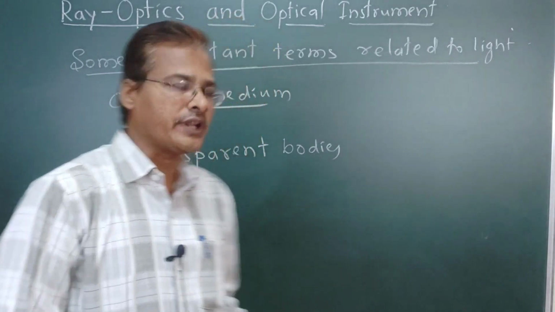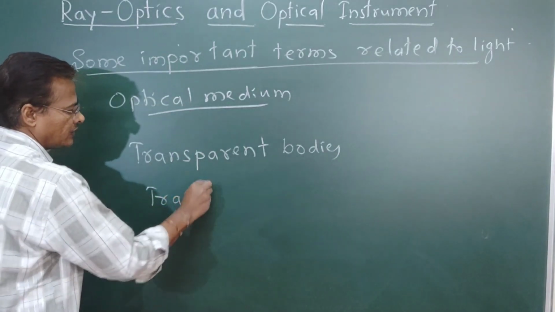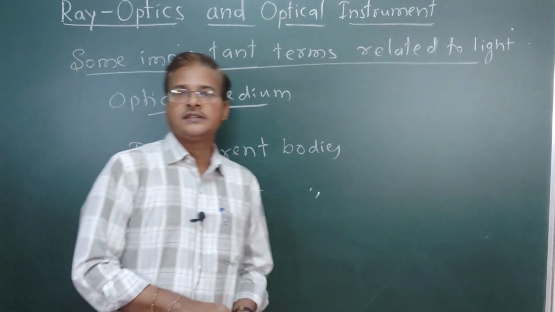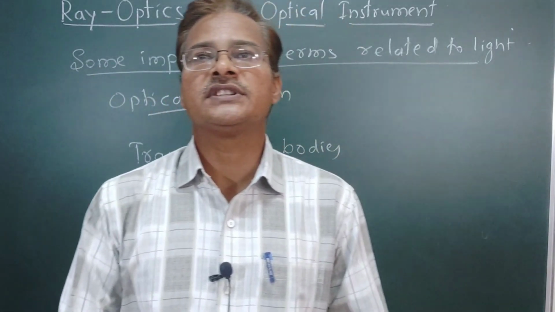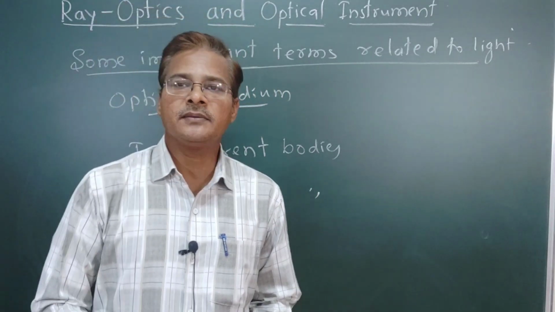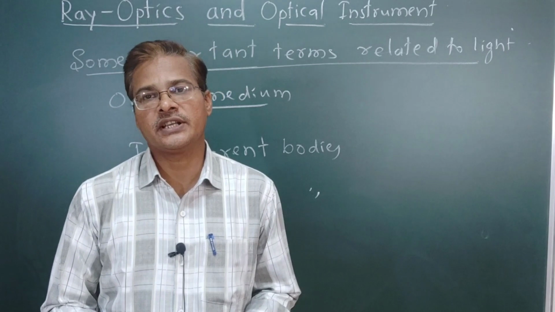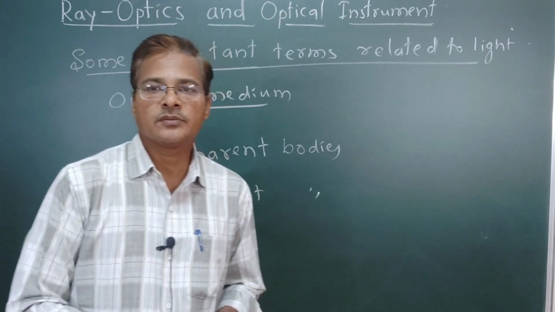Next one is the translucent body. A translucent body is a body through which light can pass only partially.